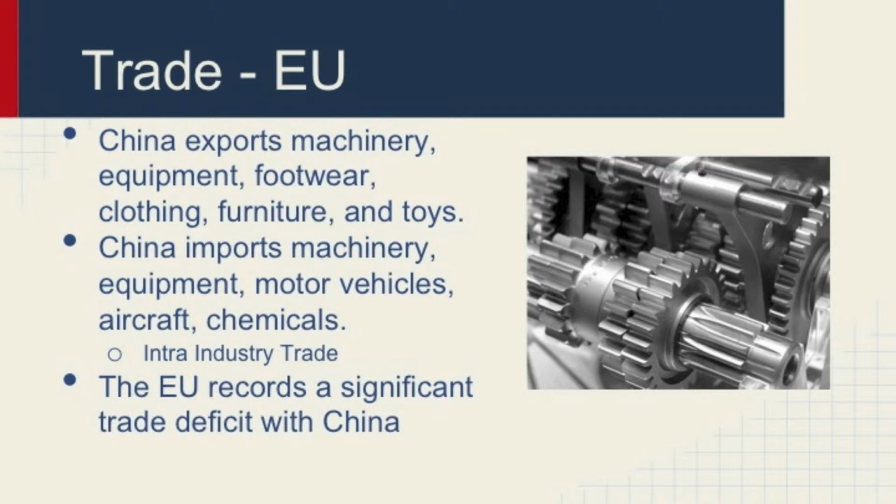China exports machinery, equipment, footwear, clothing, furniture, and toys, while they import machinery, equipment, motor vehicles, aircraft, and chemicals, all part of their intra-industry trade. Despite being the largest trading partner of China, the EU actually records a significant trade deficit with China. This is mainly due to the reflection of global and Asian value chains, but also due to the remaining market access barriers in China today.